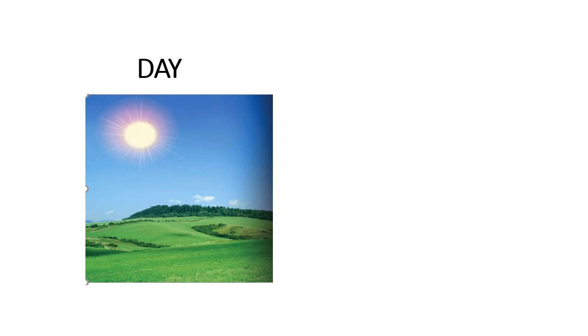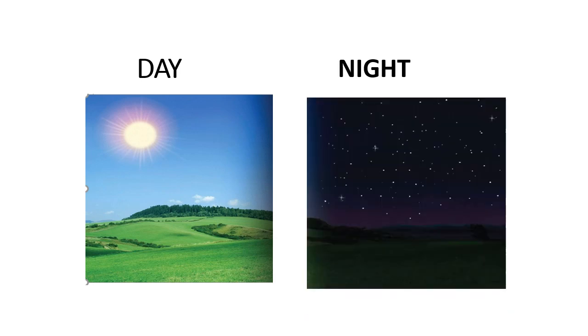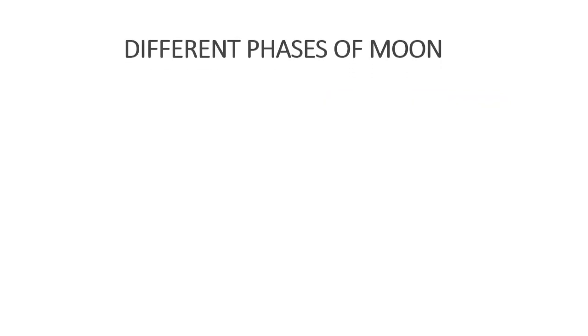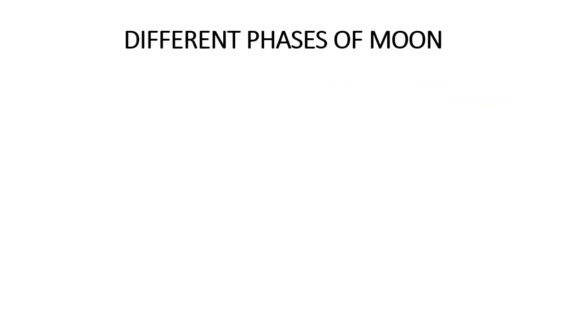During daytime, we see various objects around us due to sunlight, while at night we can't see objects around us, but we see many tiny objects hanging in the sky. Among them, the moon is the largest, but we don't see the same shape of the moon every night. We see the different phases of the moon.